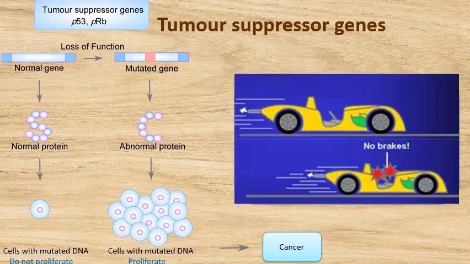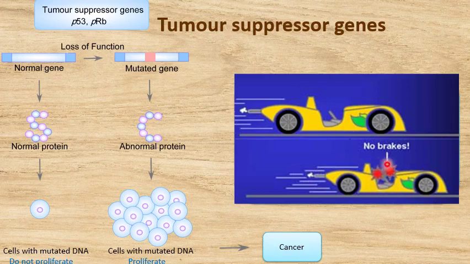We can compare these tumor suppressor genes to a brake system in a vehicle. The brake system is essential for us to have a safe ride. And if the brake system is not functioning properly, the vehicle will go out of control and crash.